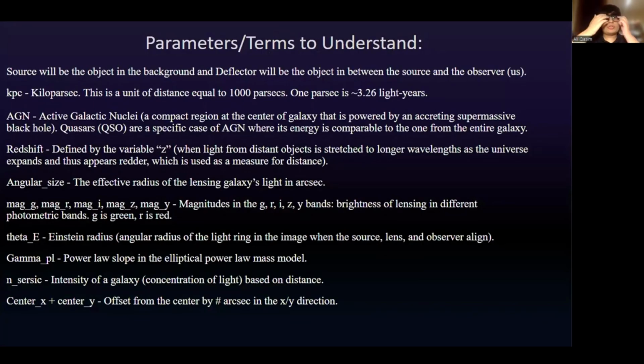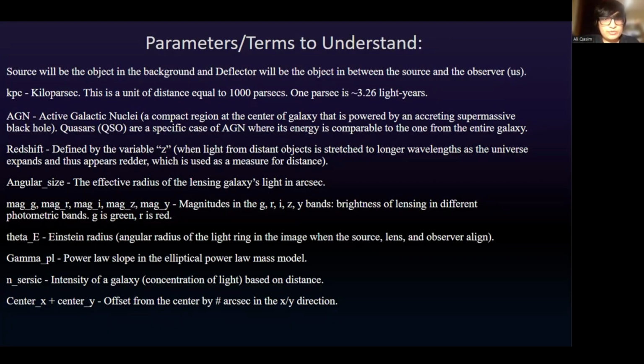Here are some parameters and terms to understand. Source will be the object in the background. Deflector will be the object in between the source and the observer, which is us. KPC is a kiloparsec, which is a unit of distance equal to 1,000 parsecs. One parsec is approximately 3.26 light years. AGN is active galactic nuclei, a compact region at the center of a galaxy that is powered by an accreting supermassive black hole. Quasars are a specific case of AGN where its energy is comparable to the one from the entire galaxy.